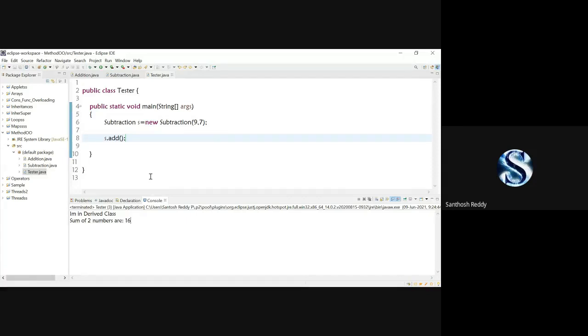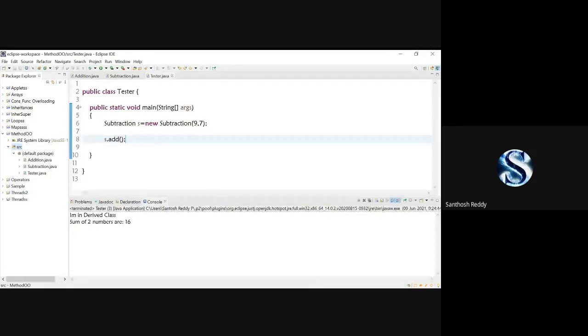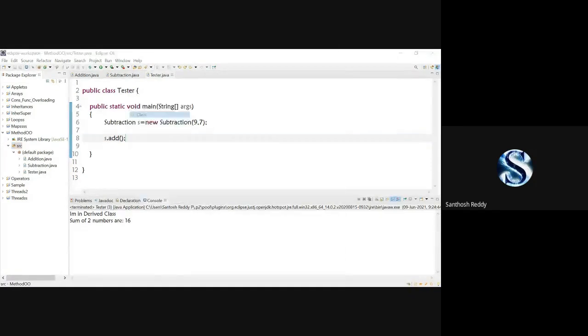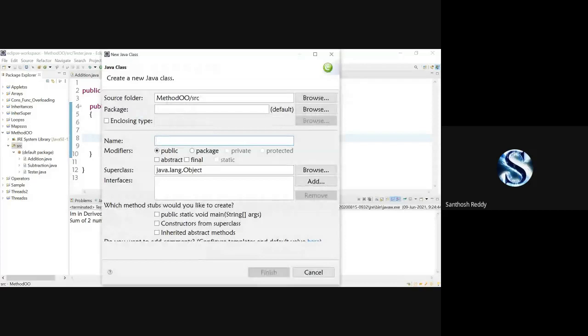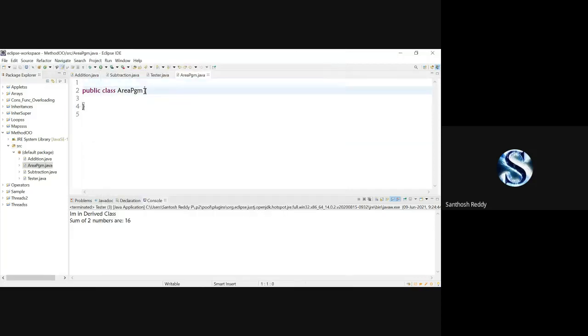Now, coming to the next concept, I'll create one class which is called abstract. Area program, I'll write it. I'll just finish it here. Now I'm going to explain a concept called abstract. Does anyone have an idea what we mean by abstraction?